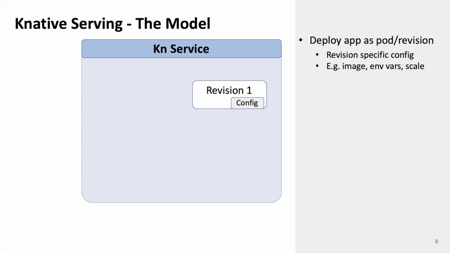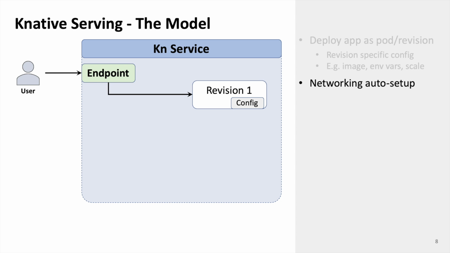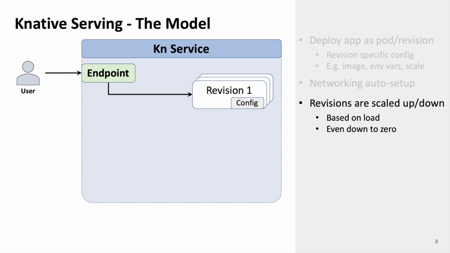Now, once you deploy that version or revision, Knative is going to set up an endpoint, meaning an external URL that a user can now hit. So it's going to set up the networking for you automatically, right? Simplified user experience. All you did is give it the application. It starts doing all the magic under the covers for you. Now next, as the application gets hit from the end user or through whatever system is sending events to it, it will scale up versions of the application. So it will scale up, to create, in this particular case, 3 different instances of revision 1 based upon the amount of load coming in. And I get to control how quickly or slowly things scale up and down.